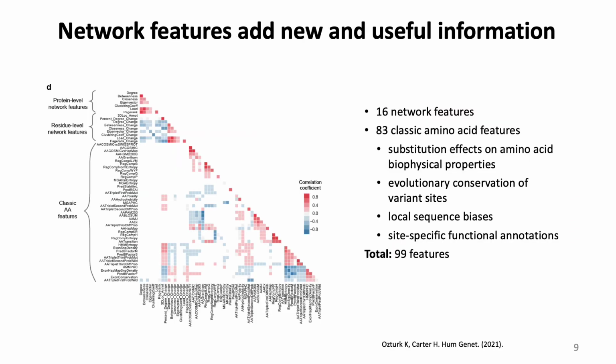We also compared these 16 network-based features to 83 non-network-based amino acid features that are classically used for variant classification, such as substitution effects on amino acid biophysical properties, evolutionary conservation of variant sites, local sequence biases, and site-specific functional annotations. We show that network features are not strongly correlated with these other classic non-network-based amino acid descriptors, which suggests that network features add new and useful information to the task of variant interpretation.